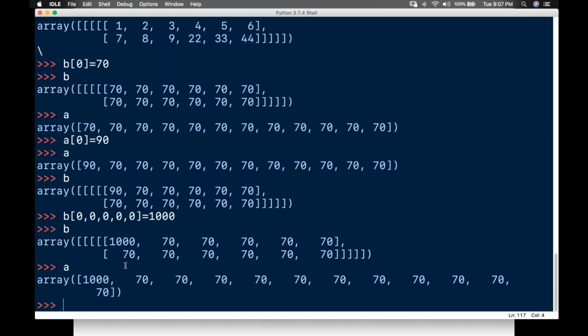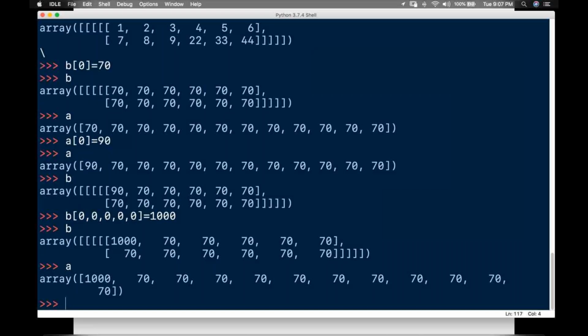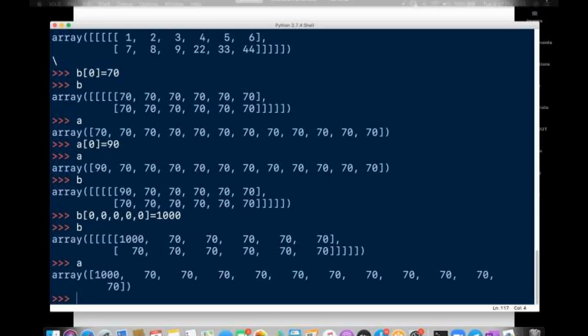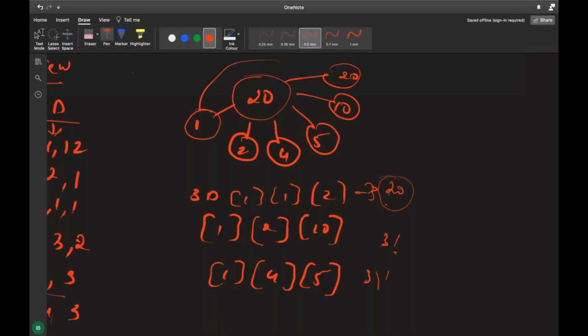But we cannot reshape it into a 3D array with 3 elements in 3 rows, as it would require 9 elements.